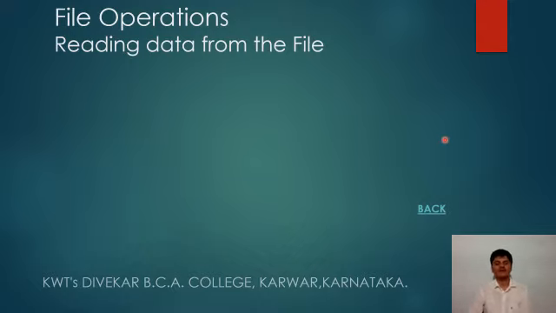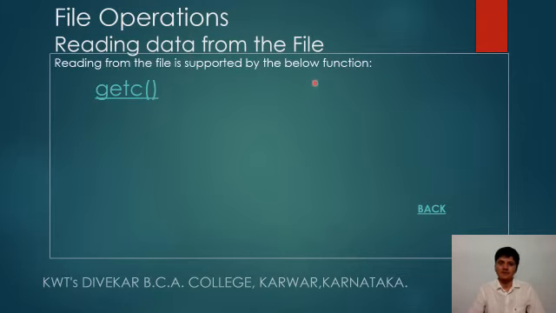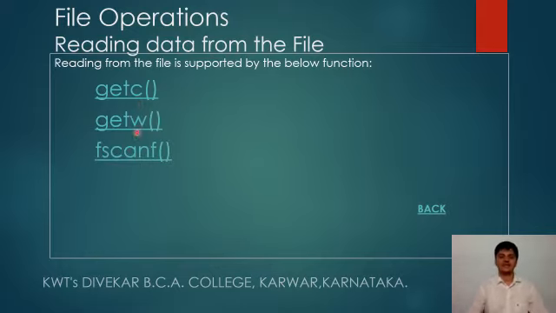Now with that we are done with writing data into the file. Now it is reading data from the file. So writing is over. Now we shall learn how to read the data from the file once it is created. These functions help to read the data from the file: getw, getc and fscanf. The first two, getc and getw, are unformatted functions, whereas fscanf is a formatted function.